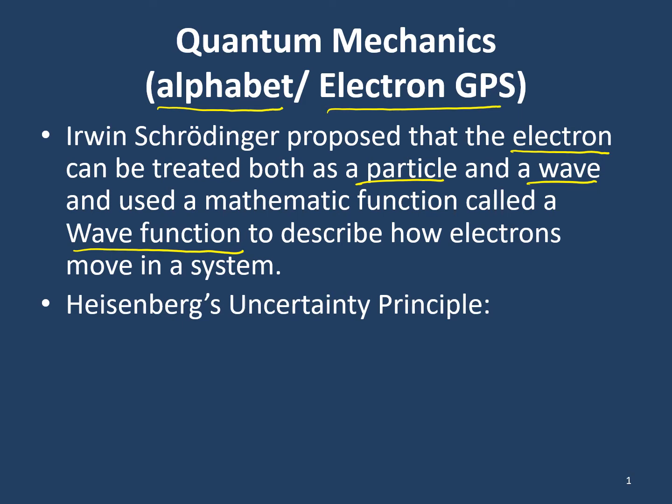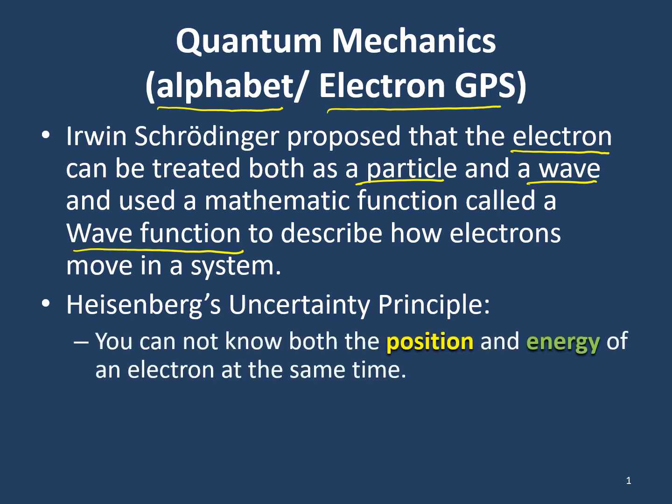Heisenberg is another big name in quantum mechanics. He came up with what's known as Heisenberg's uncertainty principle. And what the uncertainty principle states is that we cannot know to high levels of accuracy both the position and the energy of an electron at the same time. And in fact, as we learn more and more about the position of an electron, we know its energy less and less accurately. So it's kind of like a teeter-totter. As we know more about position, we know less about energy. As we know more about the energy, we know less about its position.